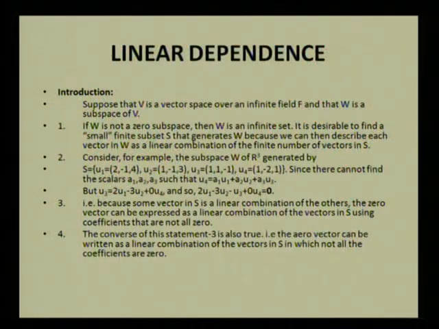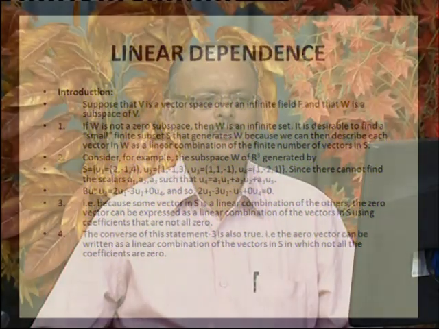Consider, for example, the subspace W of R cube generated by the set S equal to u1 equal to (2, -1, 4), u2 equal to (1, -1, 3), u3 equal to (1, 1, -1), and u4 equal to (1, -2, 1). That is a subset of R cube.